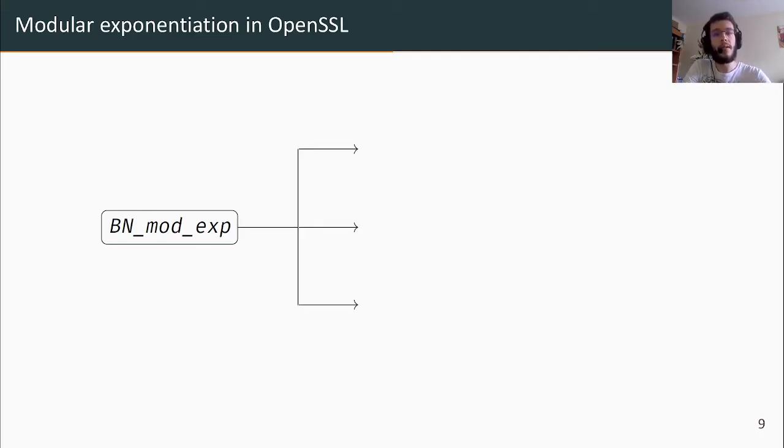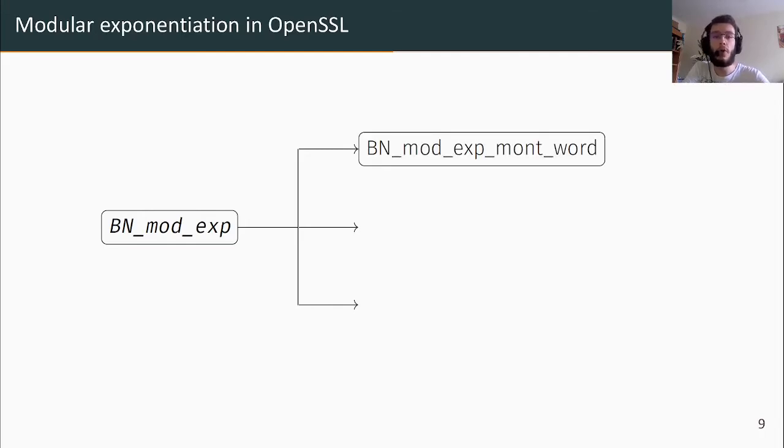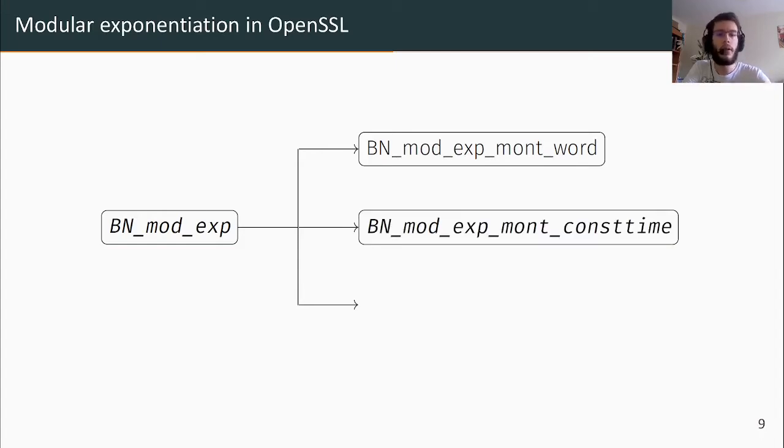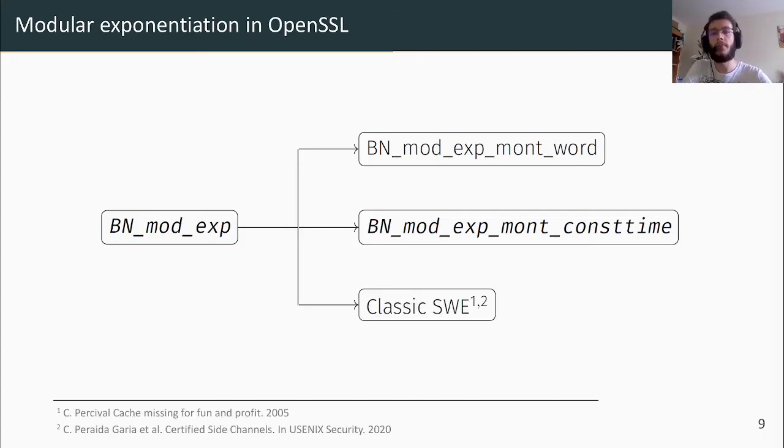First, if the base is small enough to fit in one processor word and no constant time flag is set, it calls an optimized square and multiply in Montgomery form. Next, if a constant time flag is set, it calls the secure implementation of the Montgomery exponentiation, which includes some mitigation to side channel attacks, including the flush and reload attack. However, if none of the above match our case, it calls the classical sliding window exponentiation.